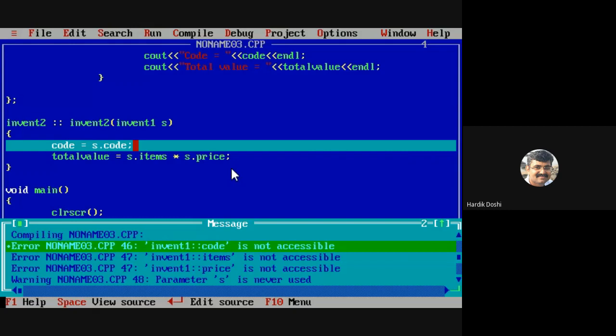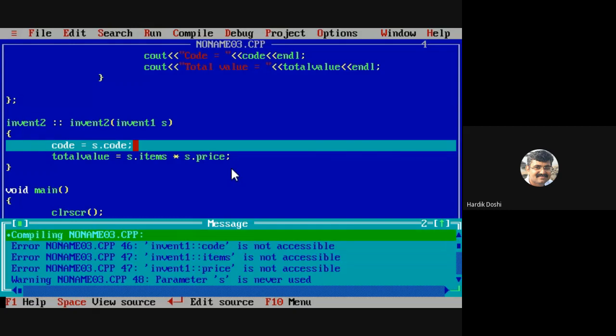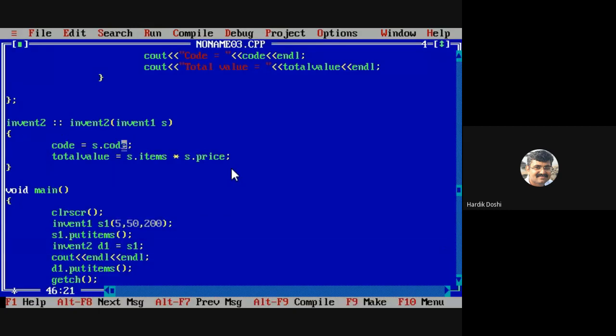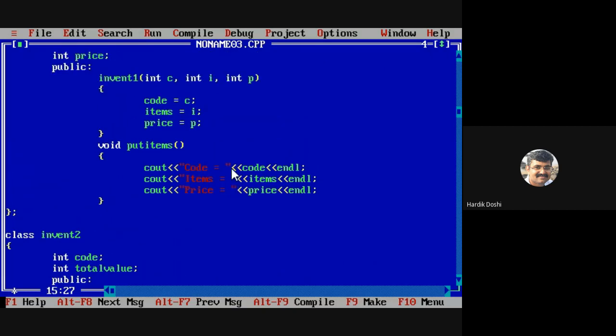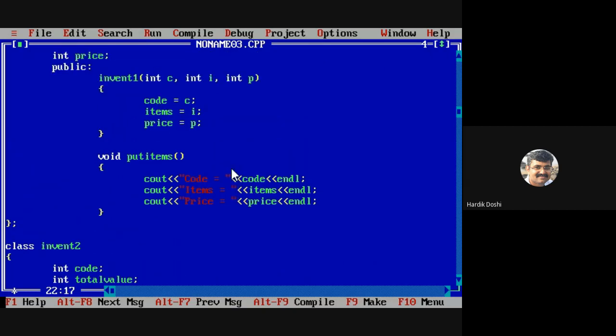બનાવવાના છે. ચલો પેલા તો મારે અહીંયા કોને લઈ આવવું પડશે? I need to have code over here. તો ચલો અહીંયા જ હું ફંક્શન લખું છું, get code. s.get code. So I'll be going to my invent class, and I write get code.